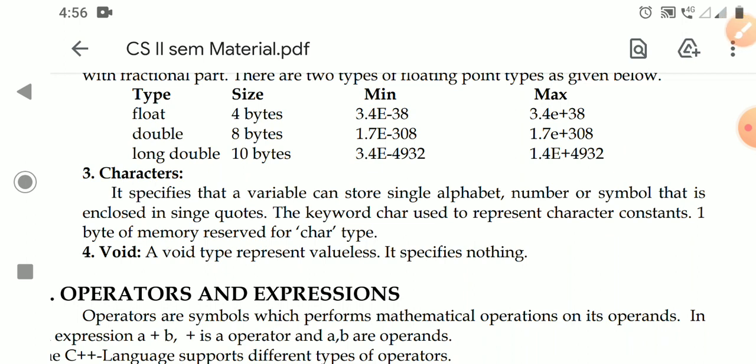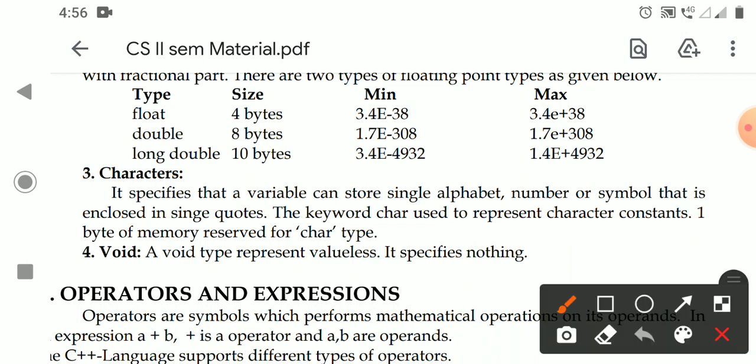A character may be an alphabet, a number, or a symbol, and it must be enclosed in single quotes. For example, I wrote 2 like this, now 2 is a character. I wrote it like this, this 2 is an integer. This 2 is a character. Why? Because it is enclosed in single quotation marks.